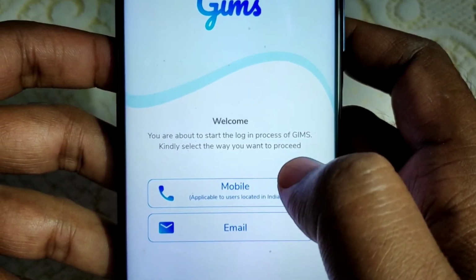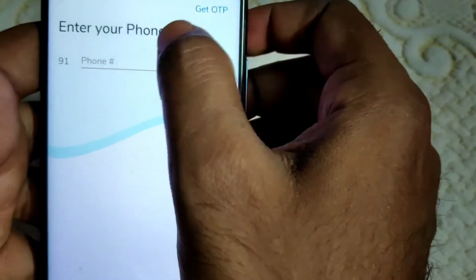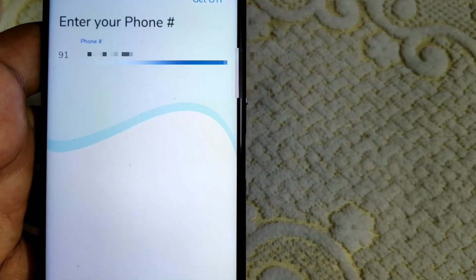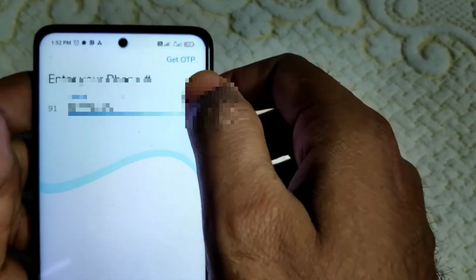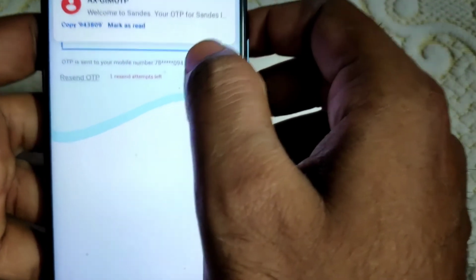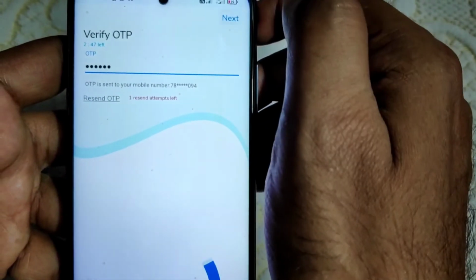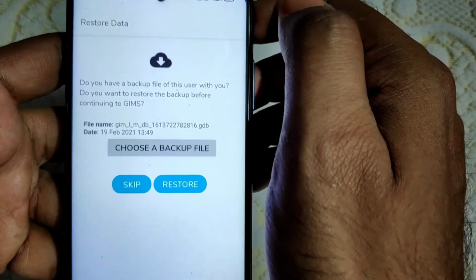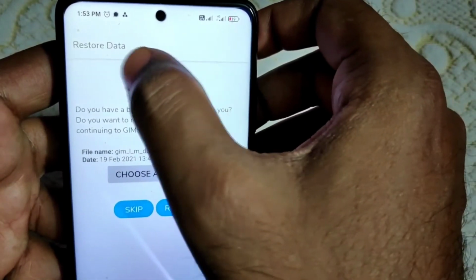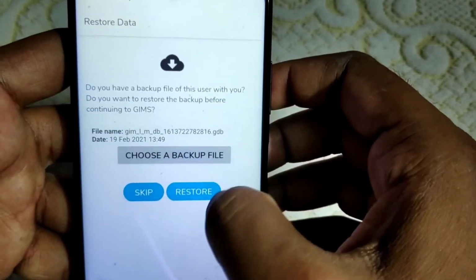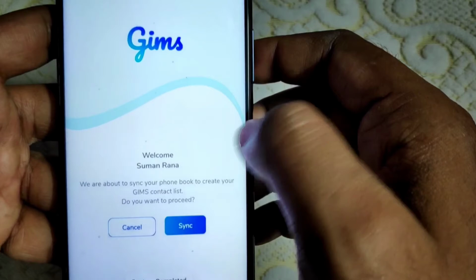Now provide the mobile number. Let me enter the mobile number here. Now get OTP. I got the OTP. Now click on next. The OTP has been verified. Now see, it is showing what? Restore data. Now I'm going to restore my previous data. I clicked on restore.